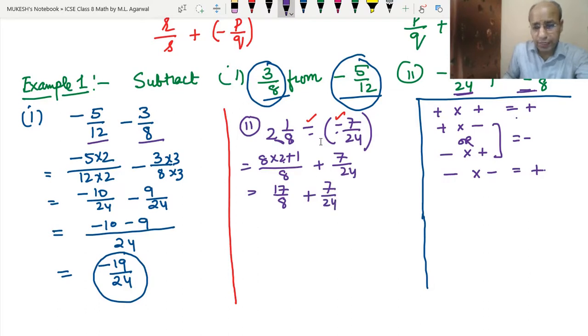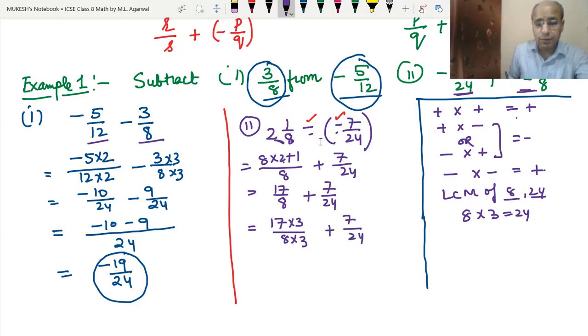Now we have to take the LCM of 8 and 24. Since 24 is a multiple of 8, that means 8 into 3 is 24, so their LCM will be 24. To make the 8 into 24, we have to multiply 17 with 3 and 8 also with 3. And we need not multiply 7 upon 24 with any number, because the denominator is already the LCM.